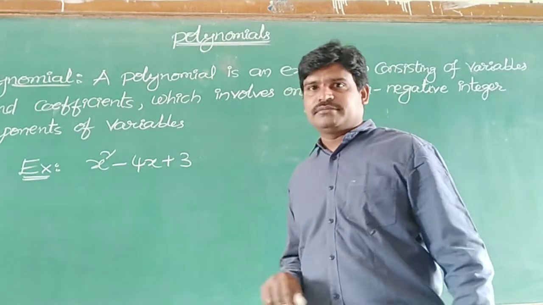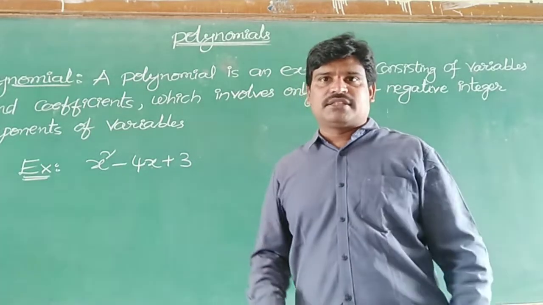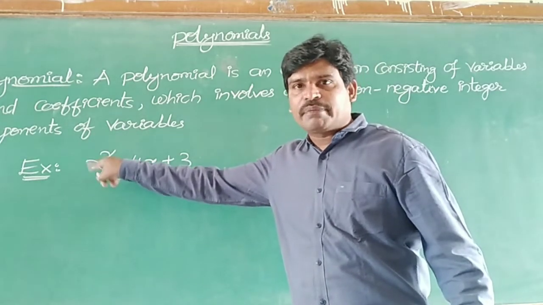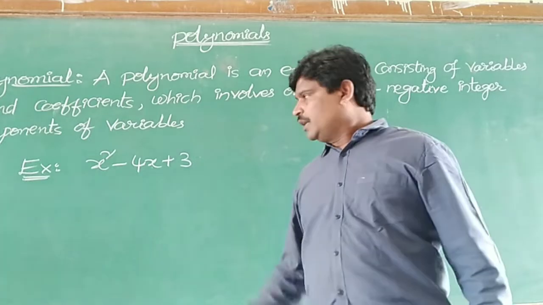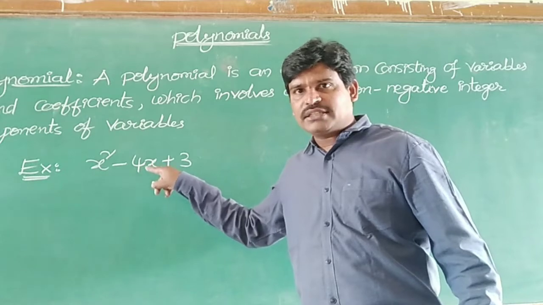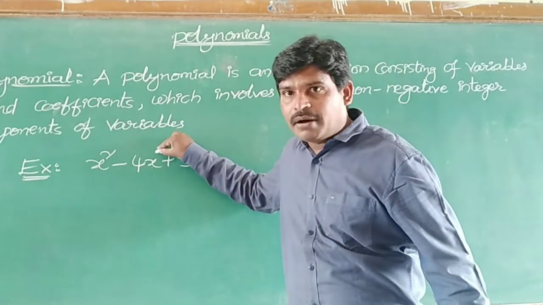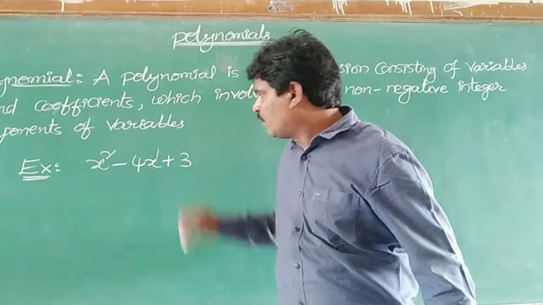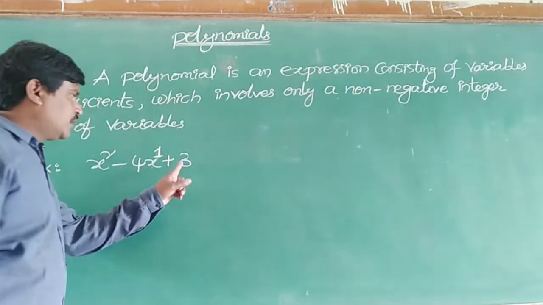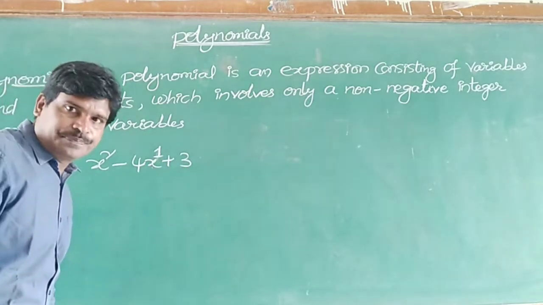So in this expression, if we see the powers, I mean exponents, powers of the variables. Here the power of x in the first term is 2. In the second term, that is minus 4x, the power of x is 1. If there is no number over x, that is called 1. We can take this as 1. So its power is 1. Next the term is a constant, that is 3.